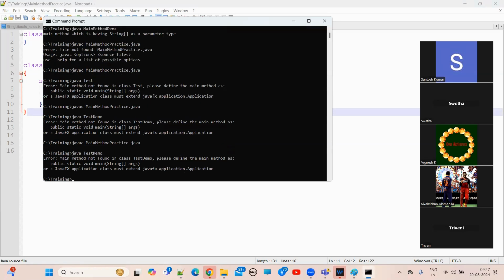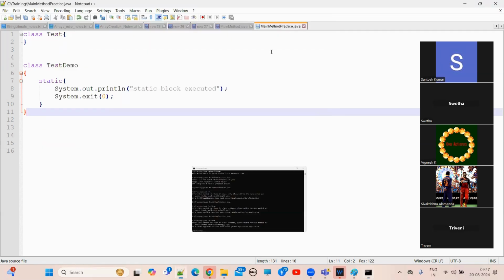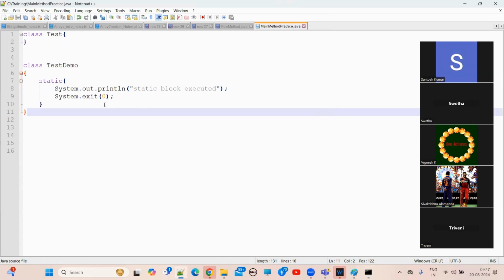See, what is the message you are seeing? A runtime exception: main method not found in class TestDemo. Please define the main method as public static void main(String[] args). Even if you shut down the JVM manually, the JVM will not execute the static block. Before that, it verifies whether the main method is defined in that particular class or not. There is a change in the JVM program, guys, after the 1.7 version. Now, if anyone asks whether we can execute a Java program without a main method, what is your answer, guys?